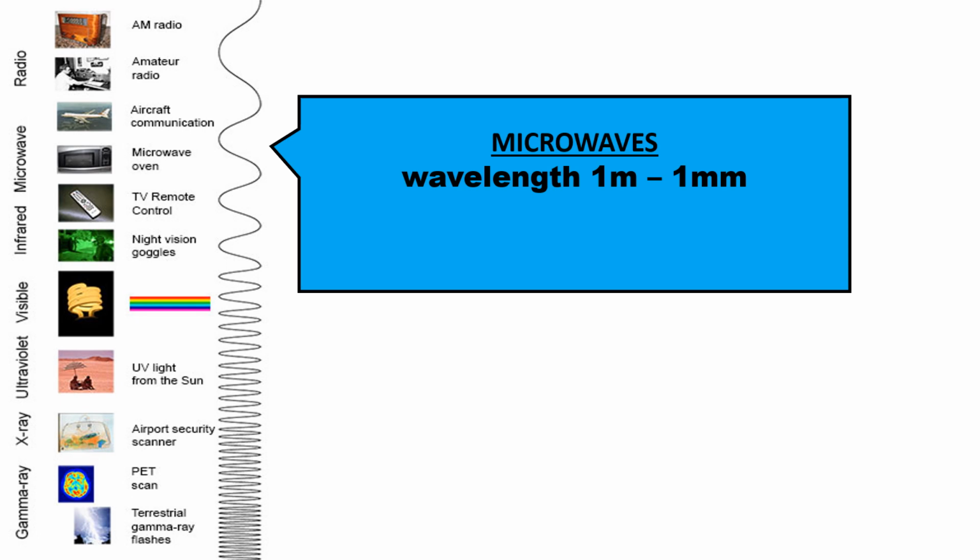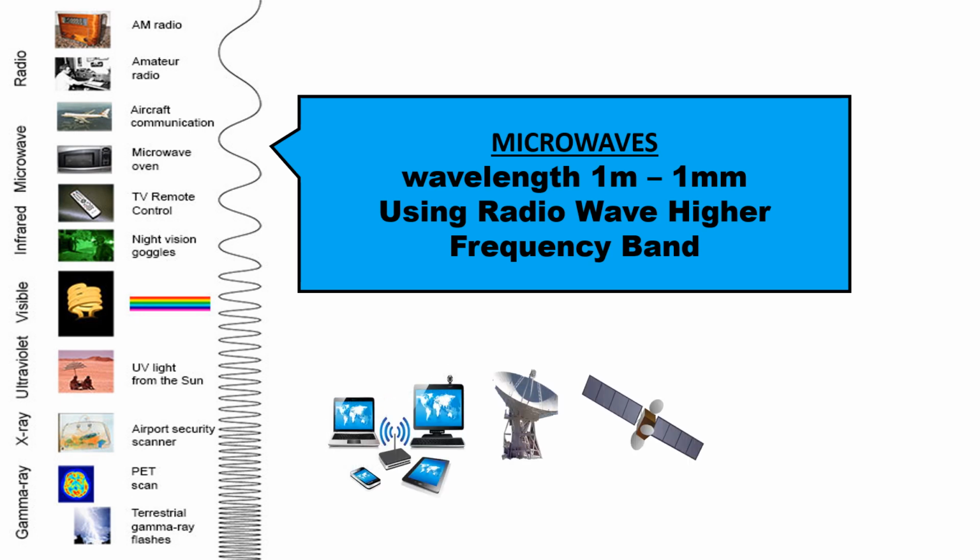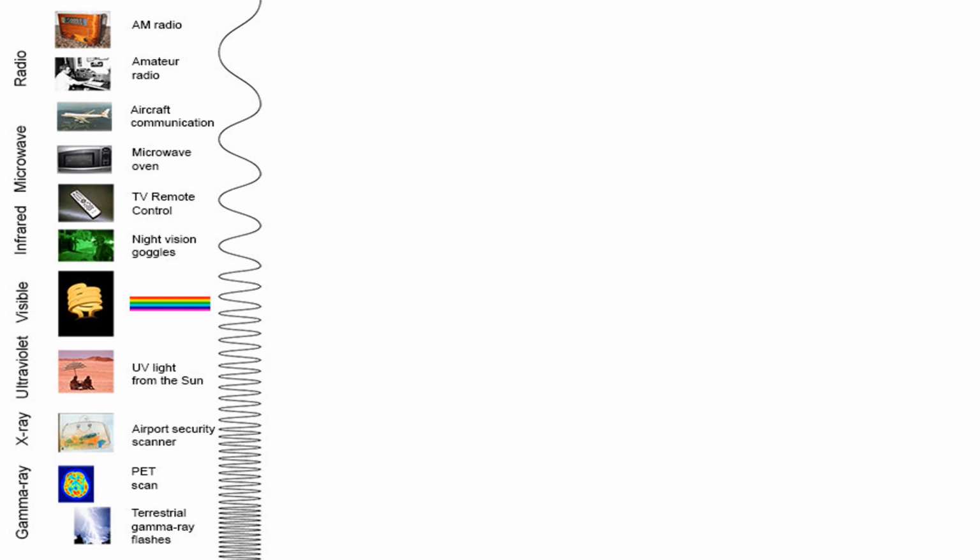Microwaves. Microwaves have a wavelength in the range of 1 m to 1 mm. Microwaves are a band found at the higher frequency end of the radio spectrum, but they are commonly distinguished from radio waves because of the technology used to access them. They are widely used in modern technology, for example, point to point communication links, wireless networks, satellite and spacecraft communication, and for cooking food in microwave ovens. Also, L band microwaves are used by GPS receivers in our phones and cars.